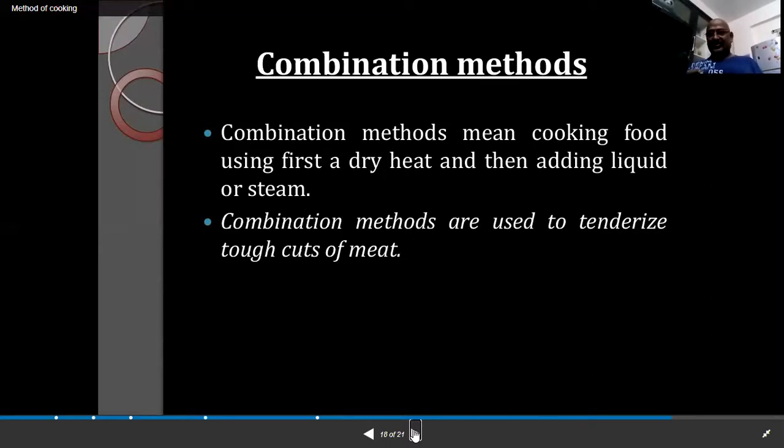Combination methods are used to tenderize tough cuts of meat. Mostly we use these combination methods for tenderizing meats. With meats, whether red meat, white meat or brown meat, the fibers and tissues sometimes turn very hard, depending on the tenderness of the meat. So to convert it into tender meat, we apply this kind of method.